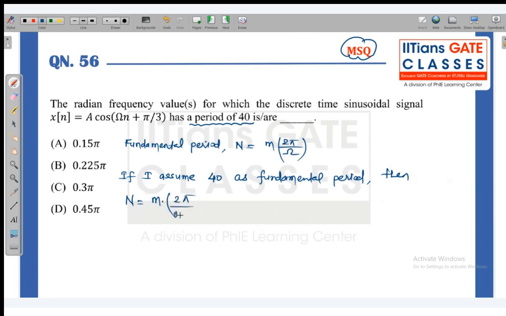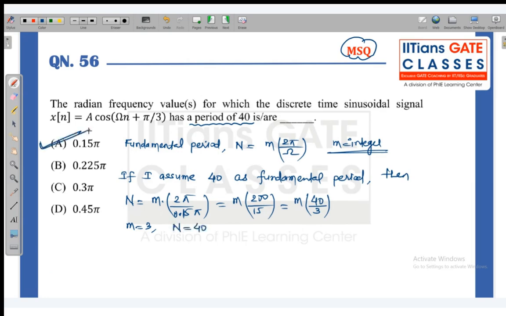For option A, it is 0.15 pi. Let's check by option. The pi and pi get cancelled, and you will get m times 200 upon 15, which is 40 by 3. Now m is an integer, so you will choose the integer that cancels completely. For m equal to 3, you will get N equal to 40. So this answer is correct.